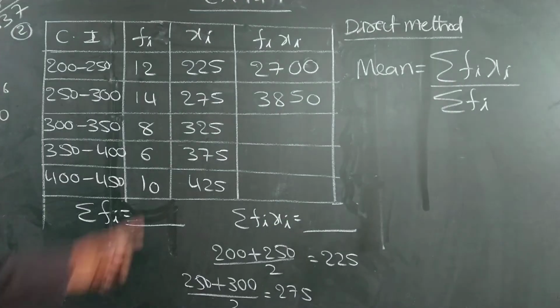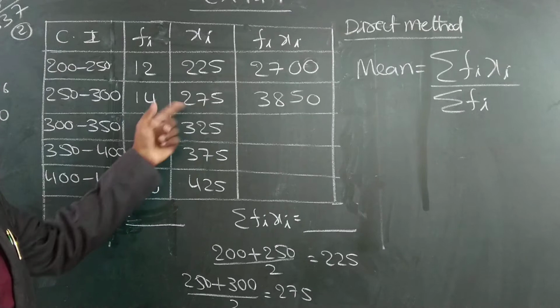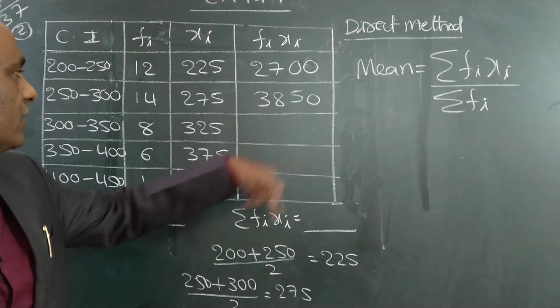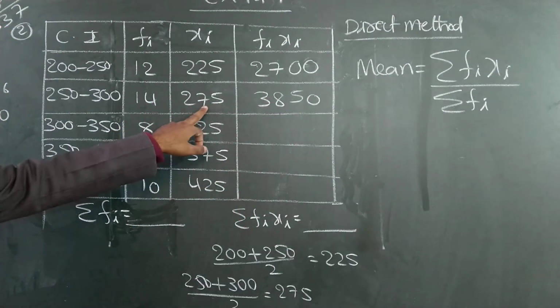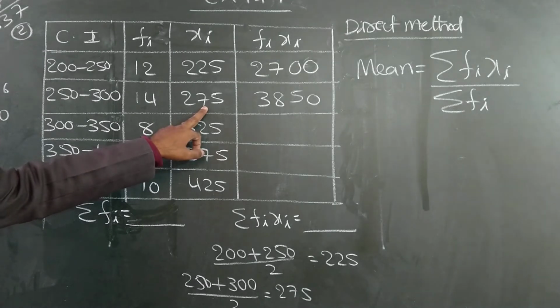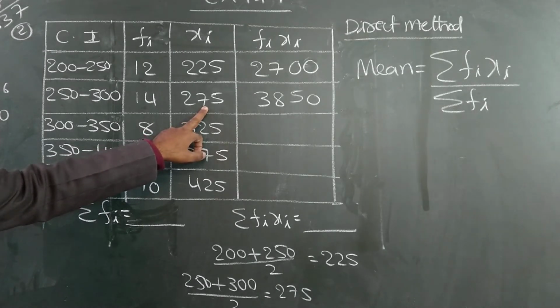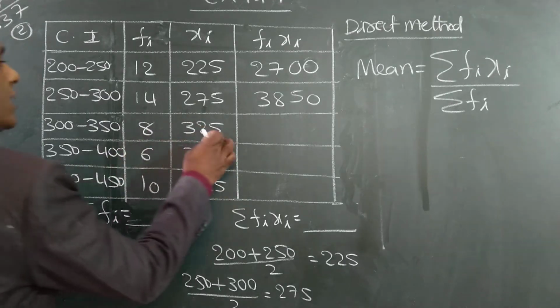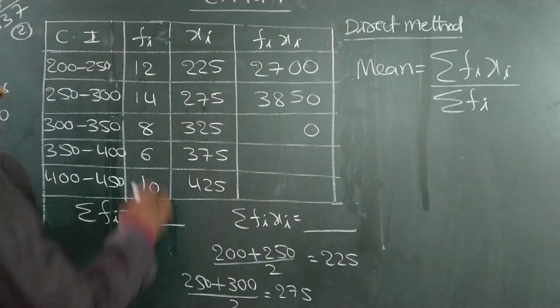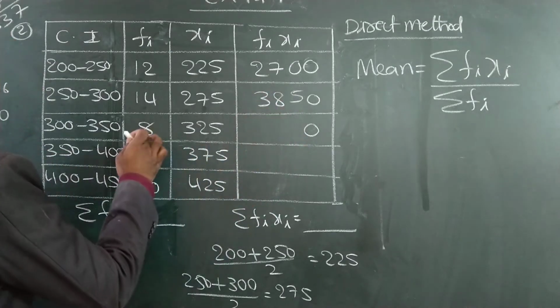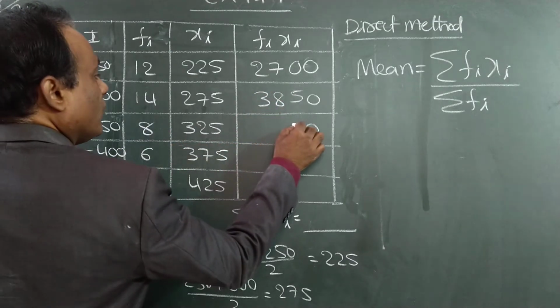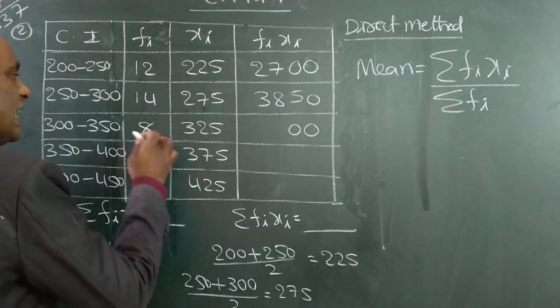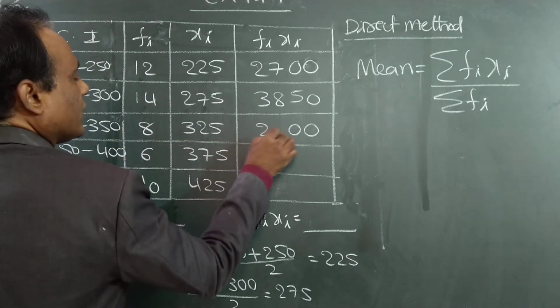Do it. Do the multiplication. 14 into 375. 14 5 is 77. 14 7 is 98 plus 7, 105. 10. 14 2 is 28 plus 10, 38. Next, 8 5 is 40. 8 5 is 44. 8 2 is 16. 4 22. 8 3 is 24. 26.